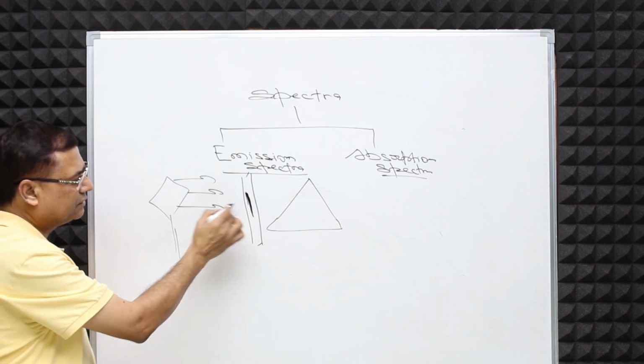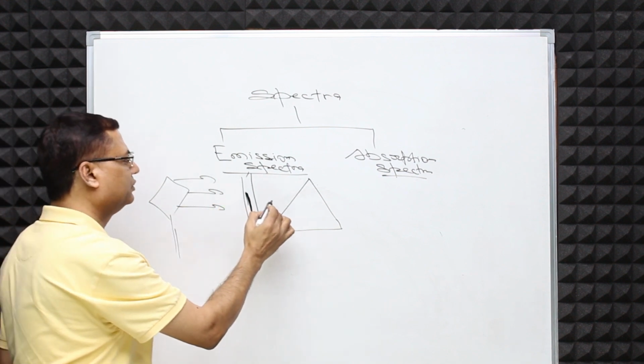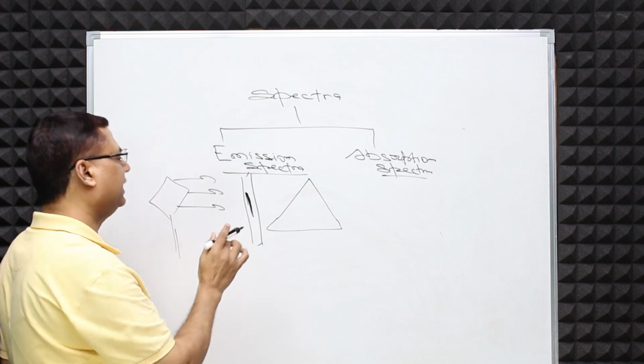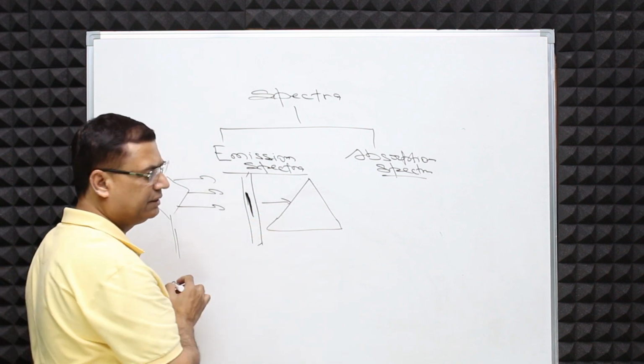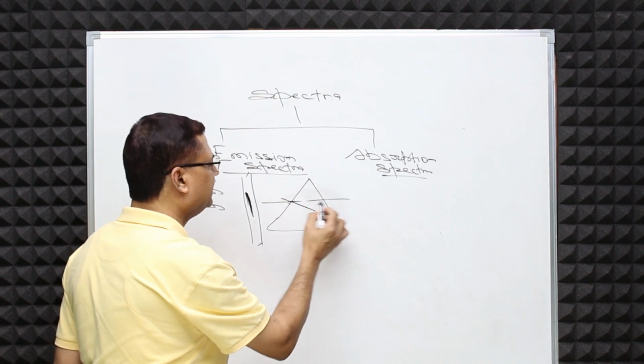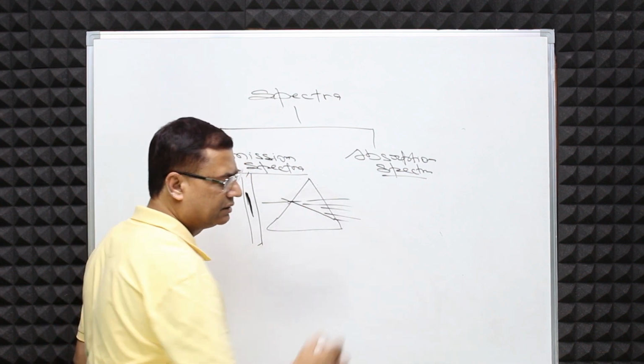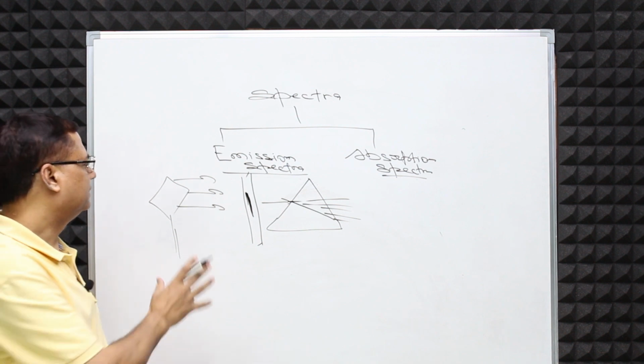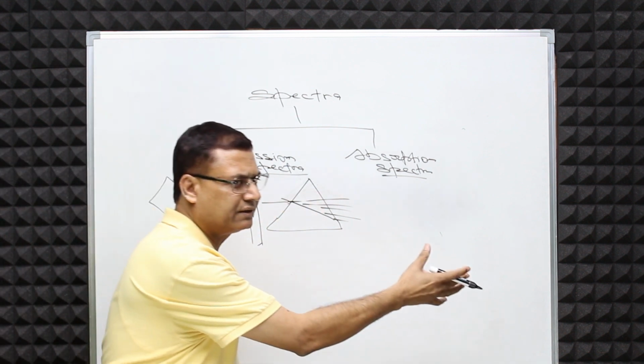Now it is passing through a prism, so that beam of light is created. Now this beam of light is passing through the glass prism and it splits up into constituent radiations. This is called emission spectra.